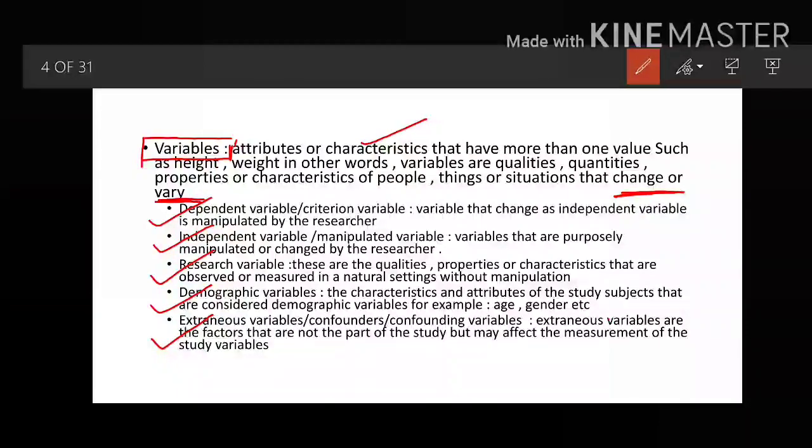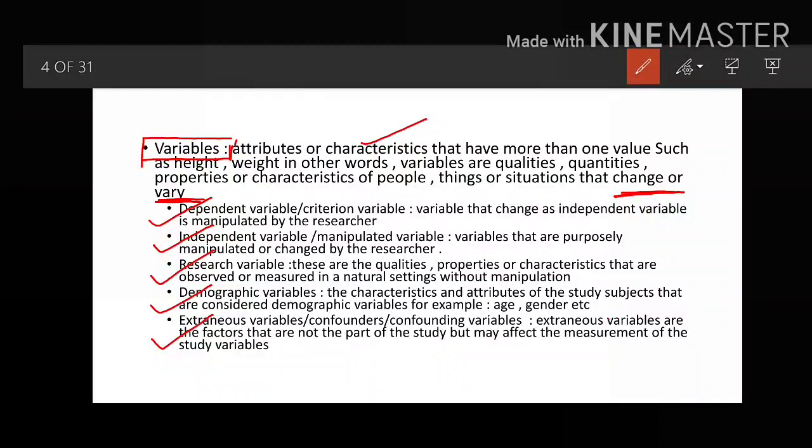But once you show that video to the nursing officers, definitely there will be an increase or decrease in the knowledge, attitude and the skill. So here the dependent variable is knowledge, attitude, skills, or you can call practices. I hope it is clear. And independent variable here is the video assisted teaching. So this is dependent variable. I hope it is clear.